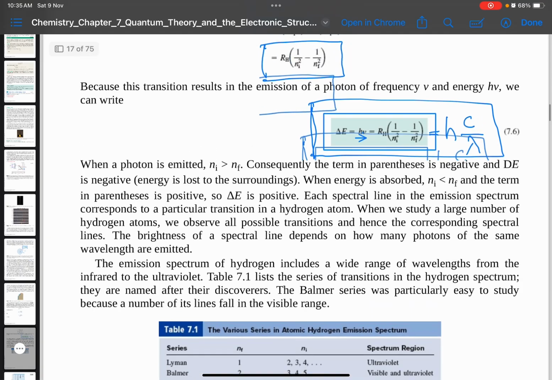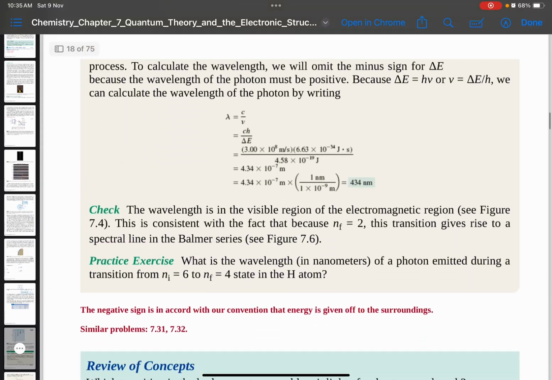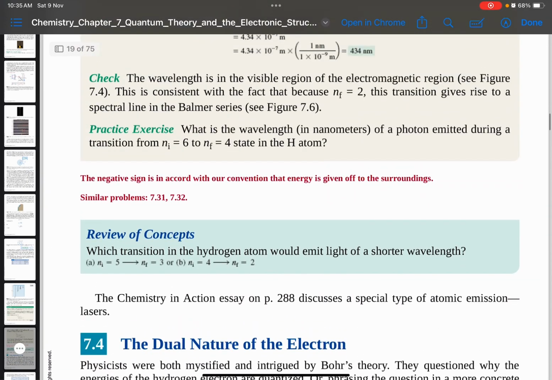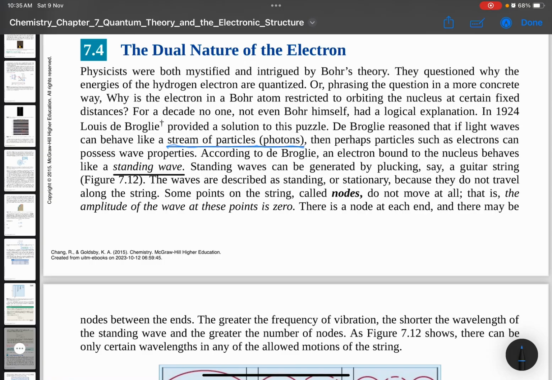Yes, this is all the same. We can try later on the exercise for this. Okay, this one, the dual nature of electron. Yeah, itu yang saya kata tadi. Electron behave like wave, and it also behave like stream of particle. That's why stream of particle tu photon, dia ada mass semua tu ya. So these two lah dual properties ni.